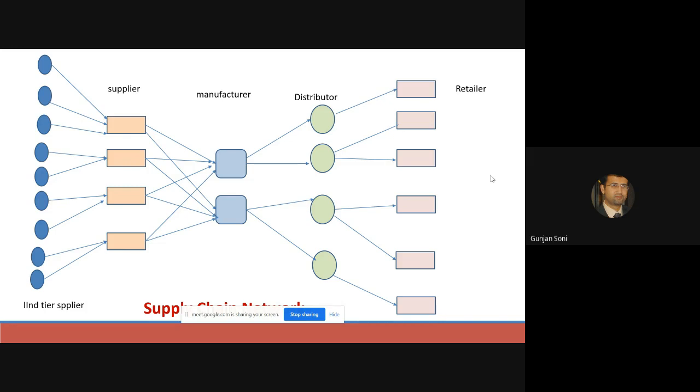Just concentrating your energy is like a human being. If you do too many things at one time, versus doing only one thing at a time and focusing your whole energy on it, you will definitely do better in that one task, rather than in 10 different tasks to which you give only some portion of your energy. The same thing is applicable to business as well. So businesses started getting specialized.